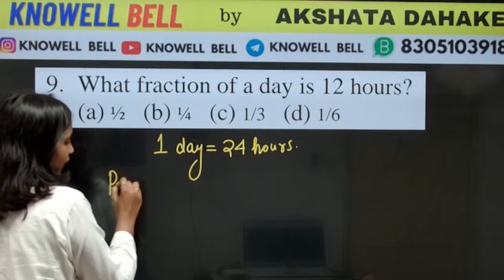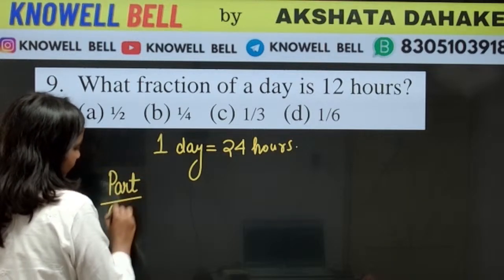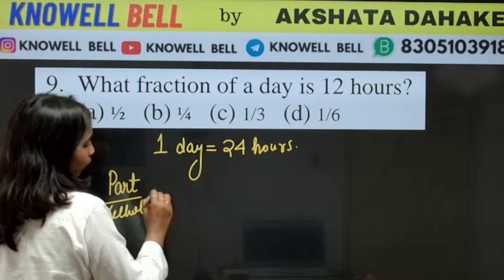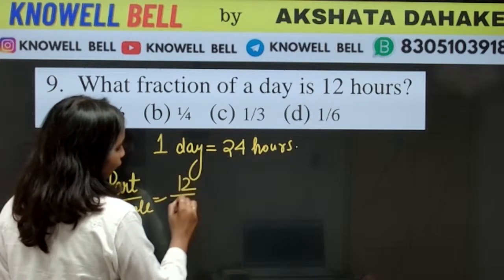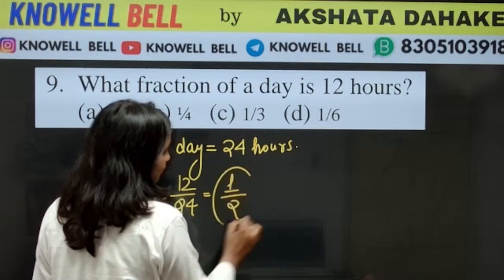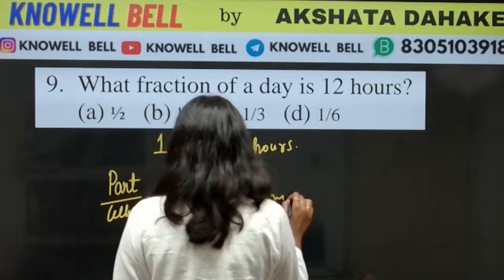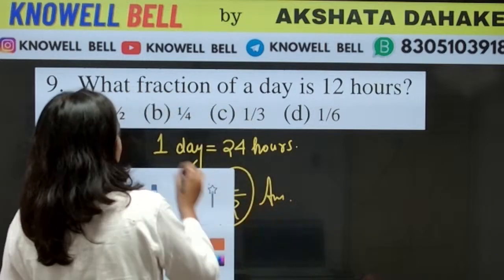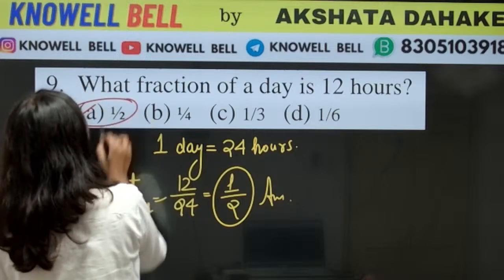Once again, we have to create fraction. Fraction क्या होगा? Fraction will be part upon whole. Part is 12. Whole is 24. 12 ones are 12. 12 2 times is 24. So what will be the correct answer for question? इसके लिए right answer क्या होगा? 1 by 2 will be the correct answer.